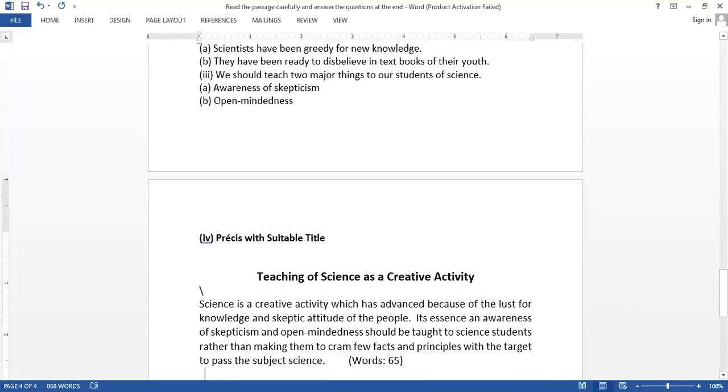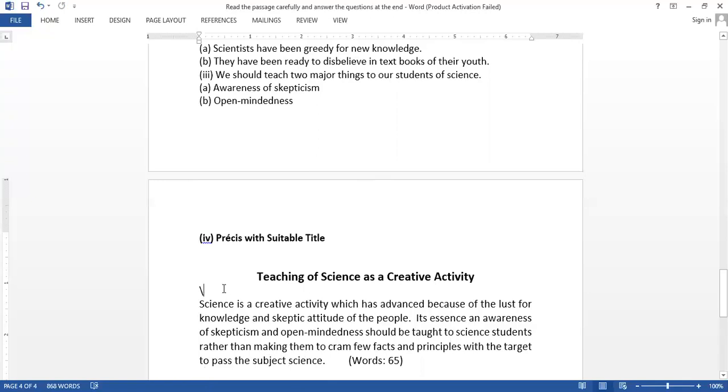Okay, now what is the title? It's very easy. You may write down teaching of science as a creative activity. After all, the writer has given the plea कि science जैसे पढ़ाई जा रही है उससे science को एक subject के तौर पे students देने लगे हैं. So teaching of science as a creative activity या science as a creative activity. Now précis, there were 199 words in the given passage. So कितने आपके पास words होने चाहिए in the précis? It's almost 68. So here's a précis जो कि मैंने लिखी है 65 words की बन रही है.